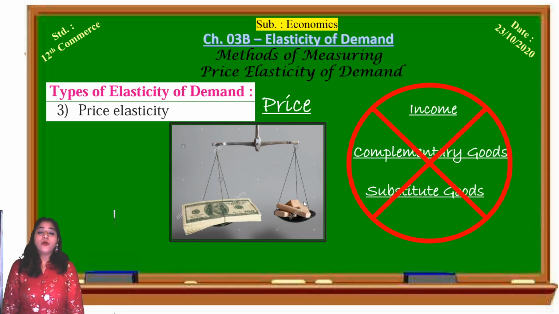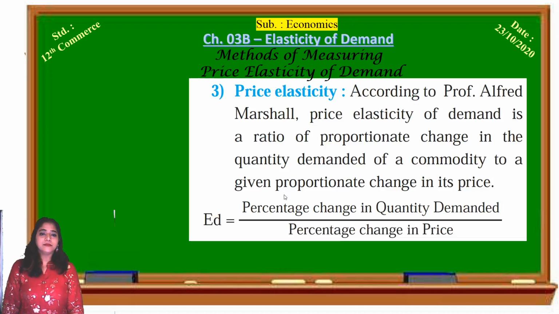How elastic the quantity demanded is with reference to the change in the price is called price elasticity. According to Professor Alfred Marshall, price elasticity of demand is a ratio, a proportionate change in the quantity demanded of a commodity to a given proportionate change in its price. So how much the quantity demanded varies with the proportionate change in its price is called price elasticity.